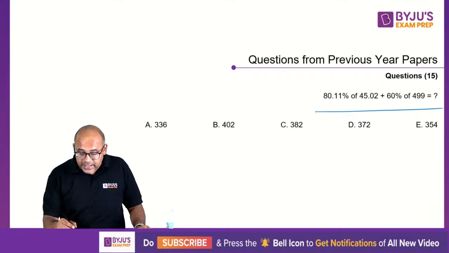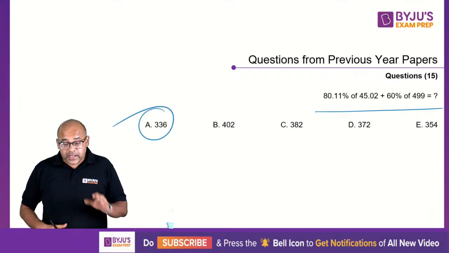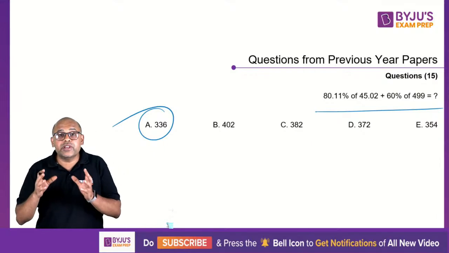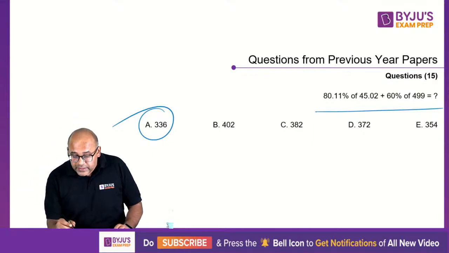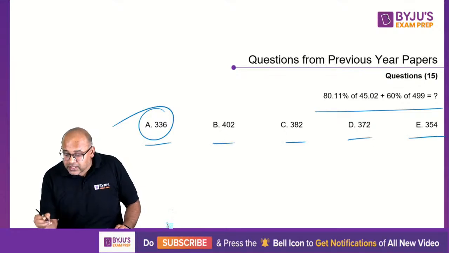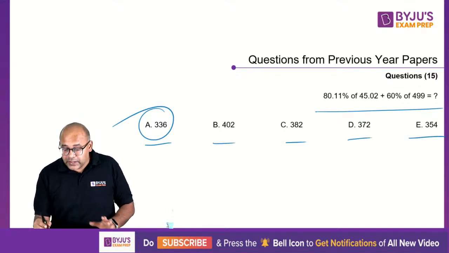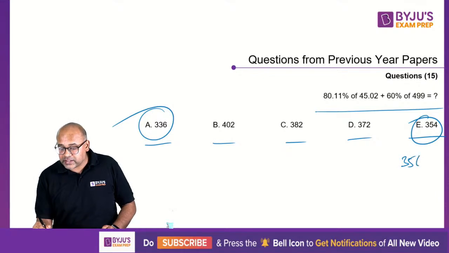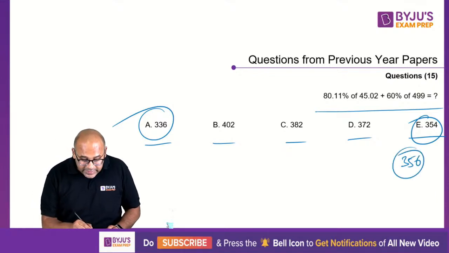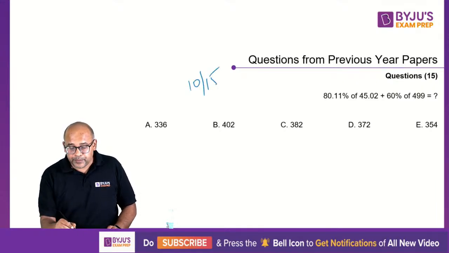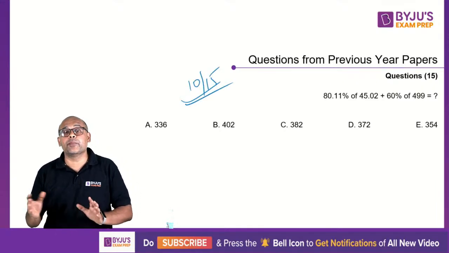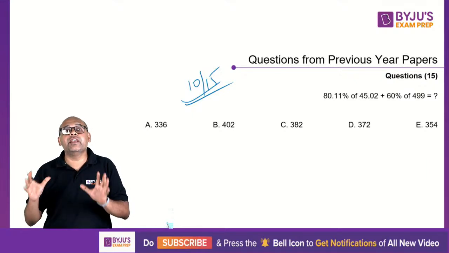Great. So guys, the correct answer is option A. Here, firstly, what you need to understand. I'm going to spend a little bit of time trying to explain how to approximate. First, observe the answers. The answers are not very close. It's not like 354, 356. You have a decent difference. There is at least 10 to 15 points difference between any two options, right? So the answers are fairly apart.